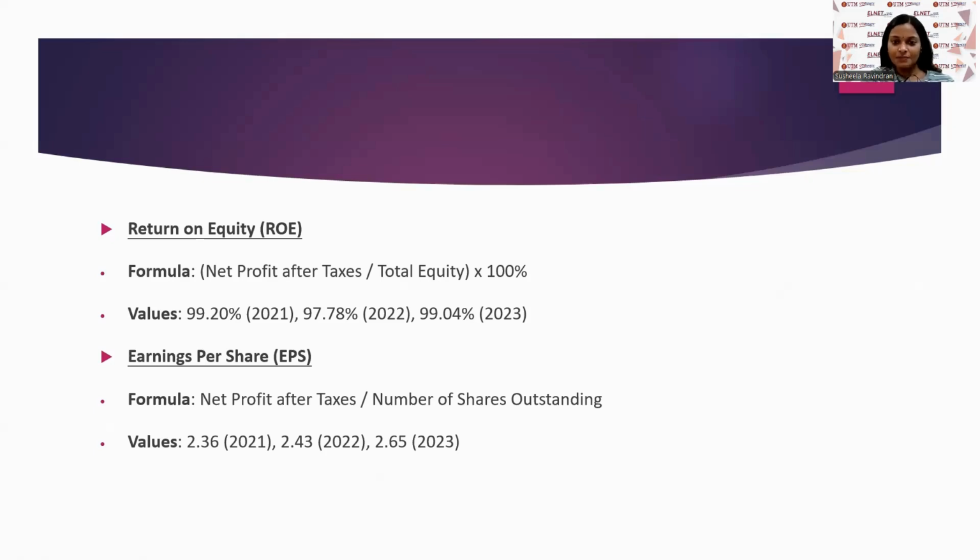Next is EPS, which is known as earnings per share. The values for 2021 is 2.36, 2022 is 2.43, and lastly 2023 is 2.65, which indicates there is an increasing EPS, indicating growing profitability on a per share basis.